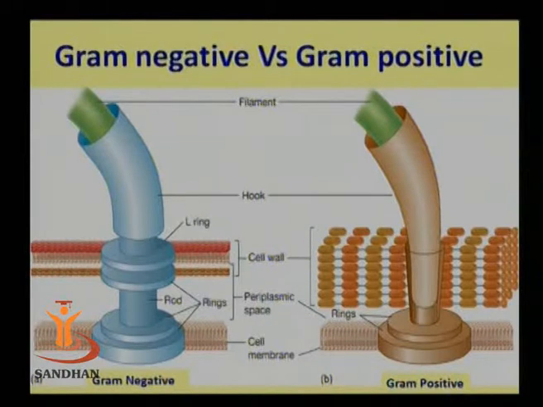Now, if you clearly see the difference between the two, the rings are very few, or you can say there are only 2 rings in the gram positive bacteria. So this is also one criterion to differentiate these different kinds of bacteria on the basis of rings present in the basal body of flagella. Yes. So the flagella are also useful for the classification of microorganisms, because on the basis of the number of flagella and the arrangement of flagella, we can do the classification of bacteria. Let's have a look at the next slide.